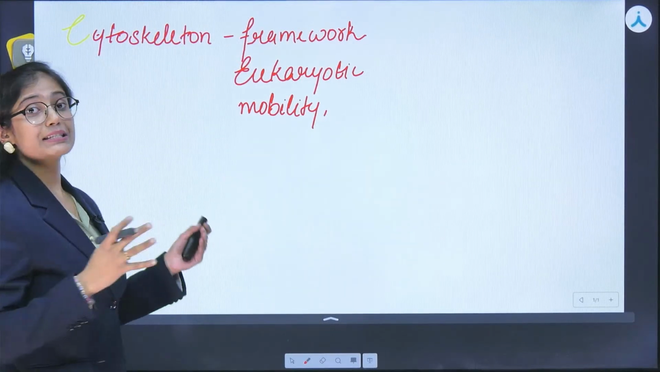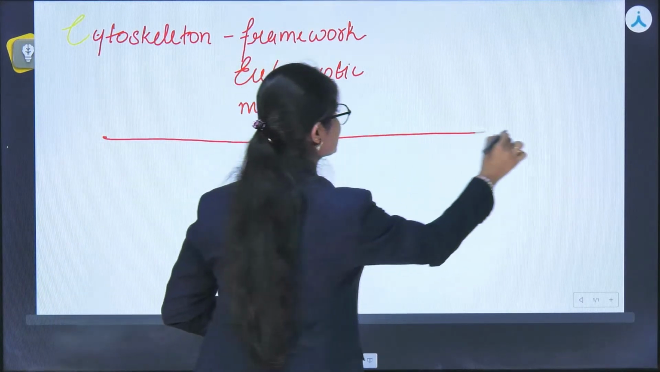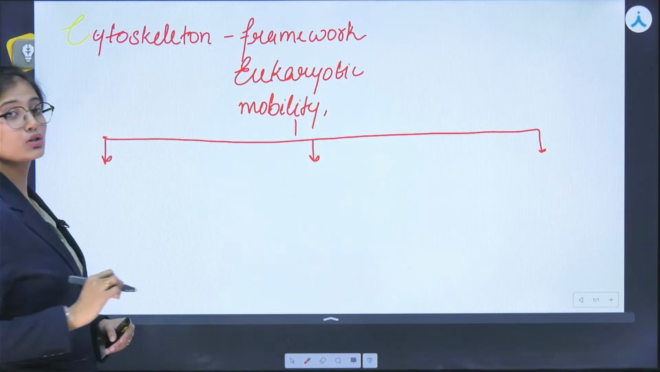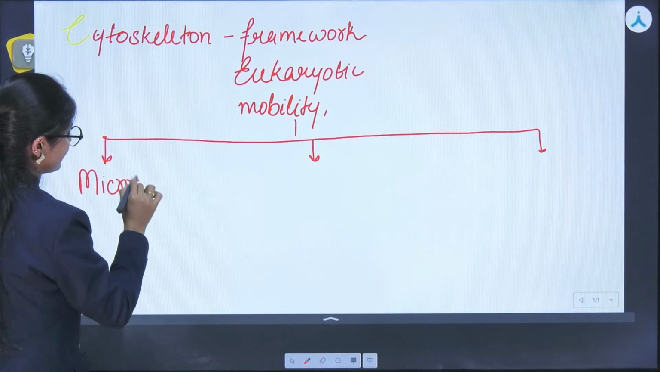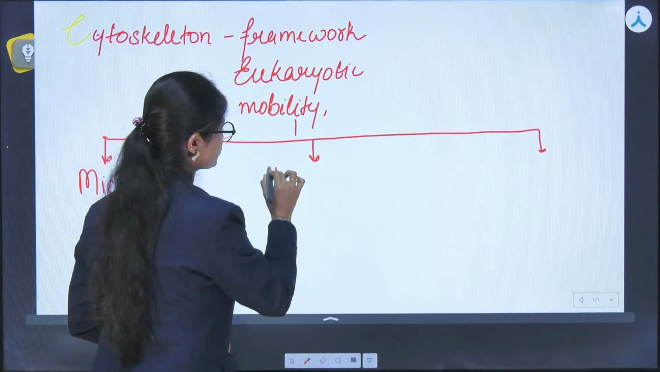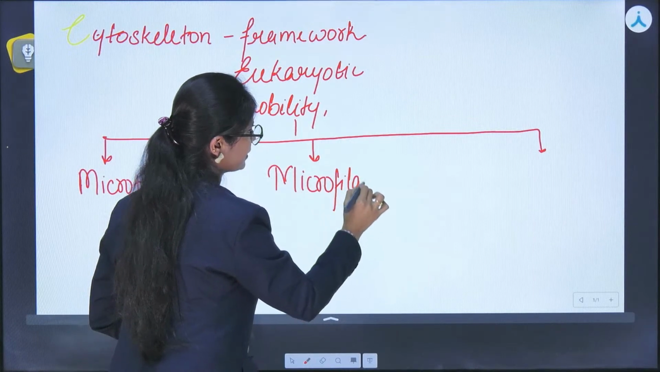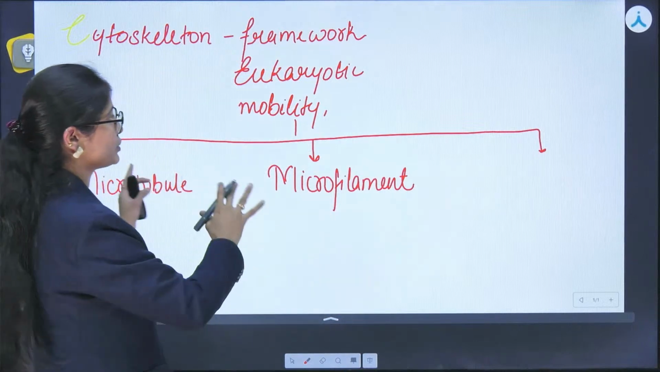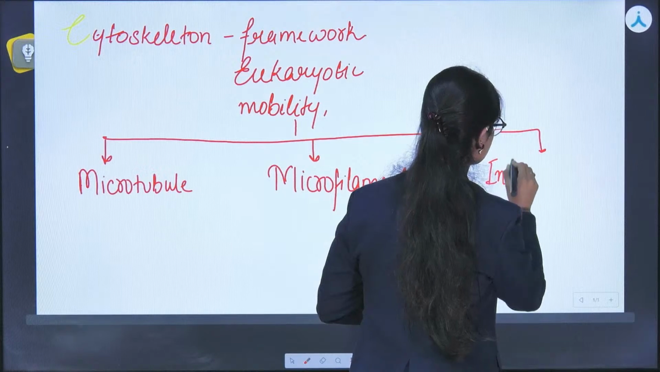Now let's see what are its components. Right, so it basically has three major components, or we can say it is composed of three different types. Let's see. So the first one is microtubule. Next one is microfilament. Although these things are not given in the NCERT, I'm just telling you how it works and how it goes on. And the third one is intermediate filament.